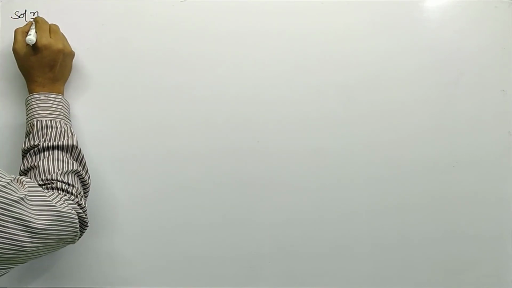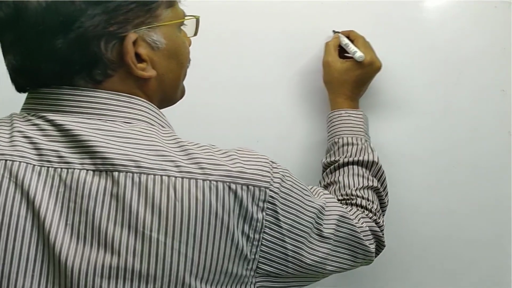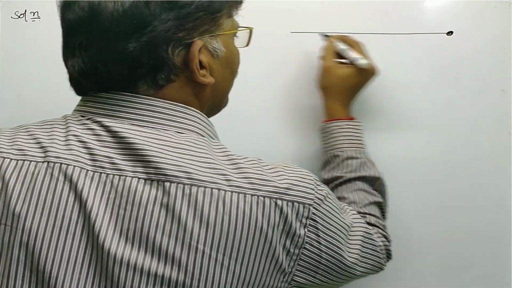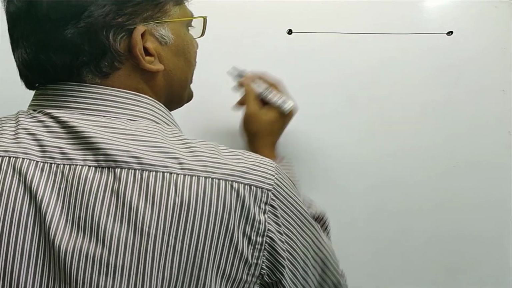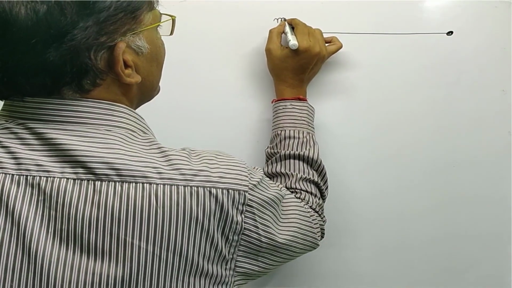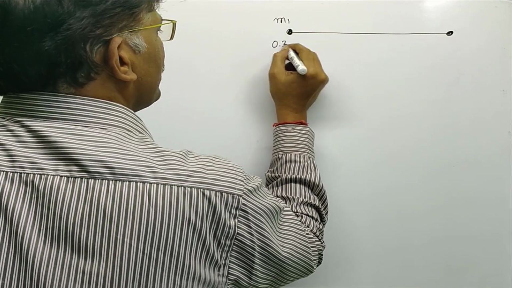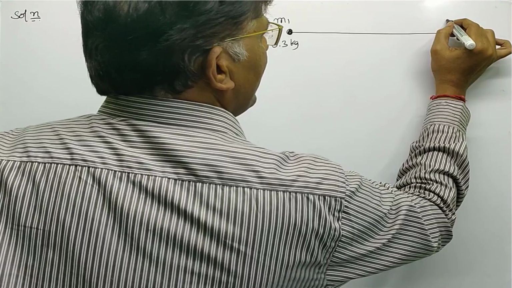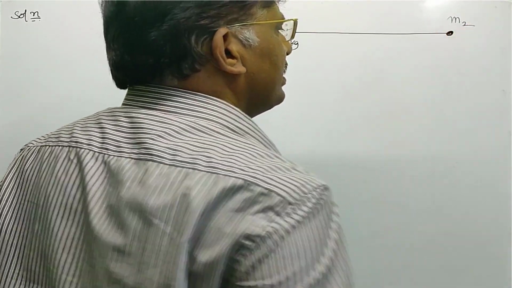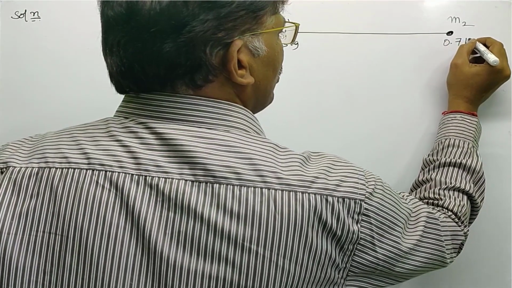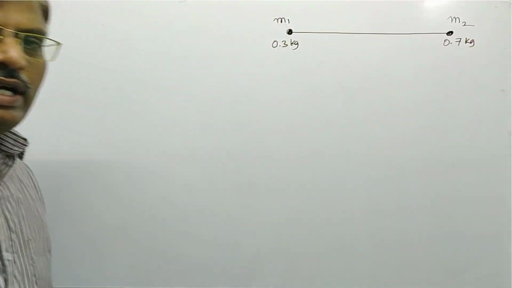Solution. Let us first assume a massless rod of length 1.4 meters. At the first end, let us assume that a mass m1 of 0.3 kg is attached, and at the second end of the rod, let us imagine that a mass m2 equal to 0.7 kg is attached.